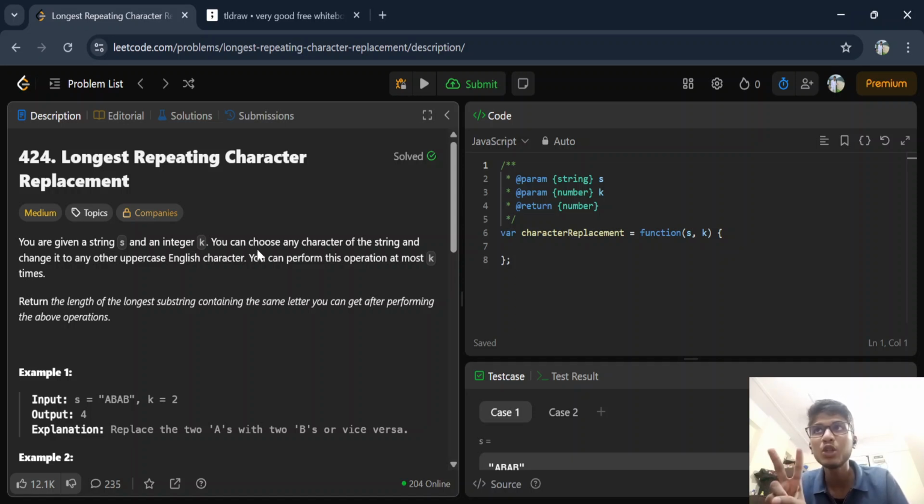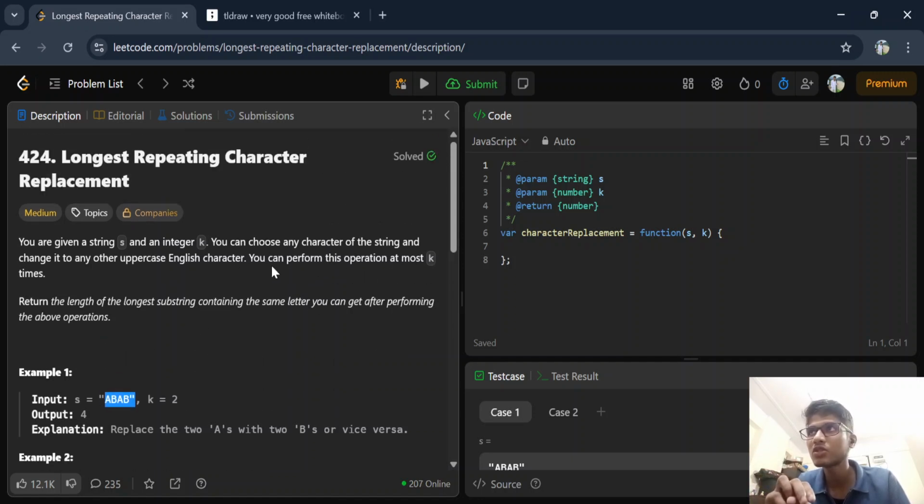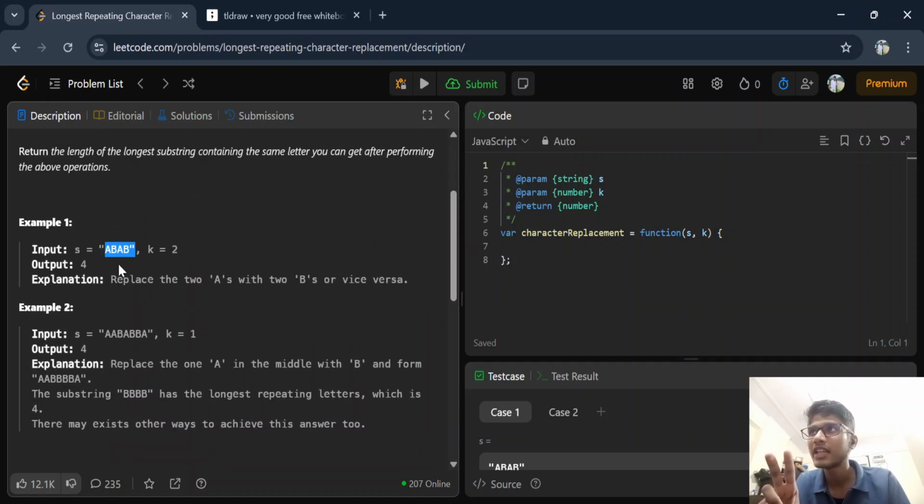You can choose any character of the string and change it to any other uppercase English letter. So see, the constraint is that every letter will be uppercase. You can perform this operation at most k times. So see, this is a string. We can choose any letters and change them to whatever we want. But we have to find the longest string which will have every character the same.